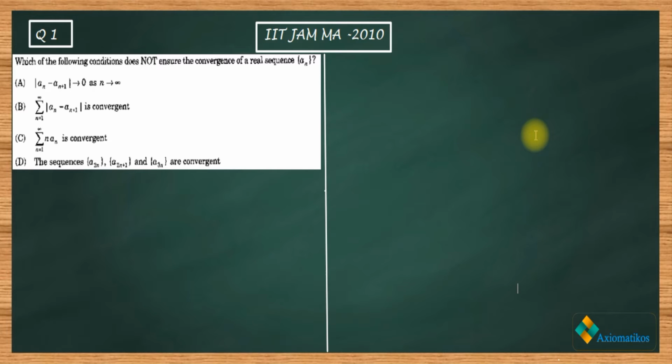This is an analysis problem. So let us firstly read this problem, what it says. Which of the following condition does not ensure the convergence of the real sequence an? So we have 4 conditions and we have to figure out a condition which does not ensure the convergence for the real sequence an. Okay, so we have to check one by one whether this condition implies convergence, whether this one implies convergence, this one. Okay, that is the procedure.